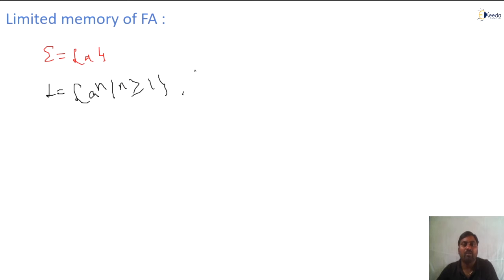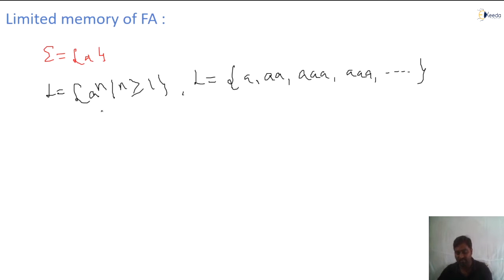This language contains a single a, 2 a's, 3 a's, 4 a's, 5 a's, n number of a's. So n is at least 1, minimum 1, and maximum could be anything up to n, right? This is the language.